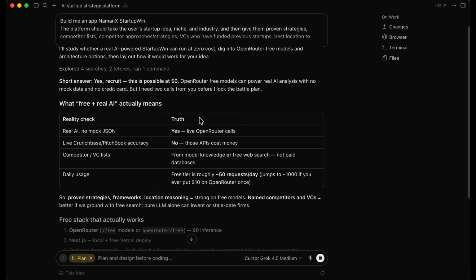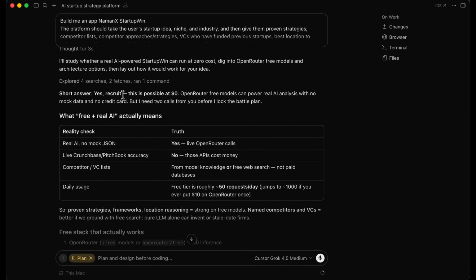All right, and one more thing that is super amazing here is that it is talking to us like a drill sergeant. I do have the rule in place where it says, always talk to me like a drill sergeant. That is in place in my rules in Cursor. So yes, recruit, this is possible at $0. OpenRouter free models can power real AI analysis with no mock data and no credit card. But I need 2 calls from you before I lock the battle plan. So you can see that it's talking to me like a drill sergeant, army officer, which is pretty fun. So you can play around with that as well. It doesn't cost you money, and it's really fun.